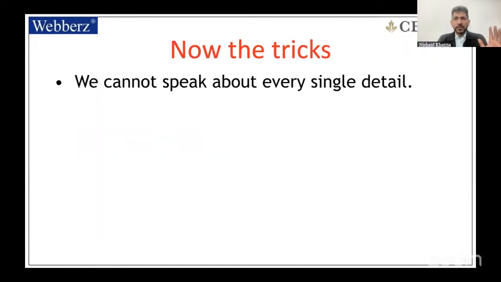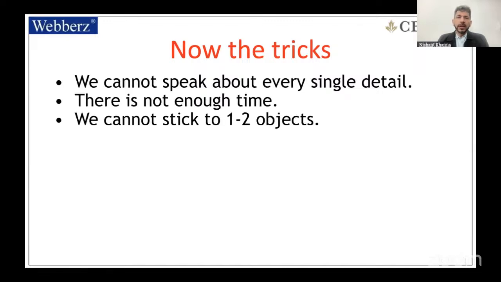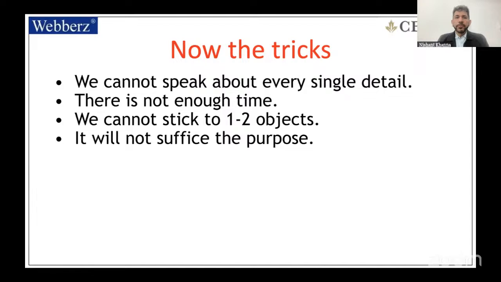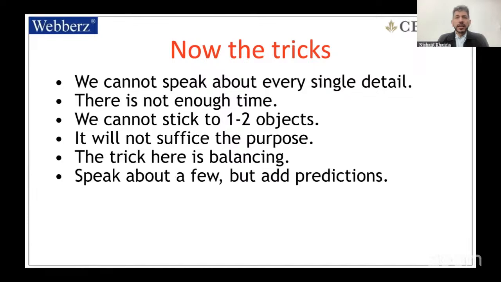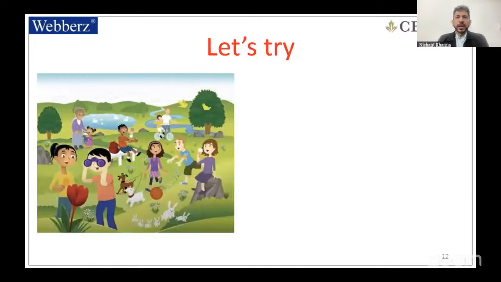Now the tricks. We cannot speak about every single detail, that is for sure. There is not enough time. We cannot stick to one or two objects. It will not suffice the purpose if we stick to one or two objects. The trick here is balancing. Speak about a few, but add predictions. Idioms and vocabulary work very well. So let's try.